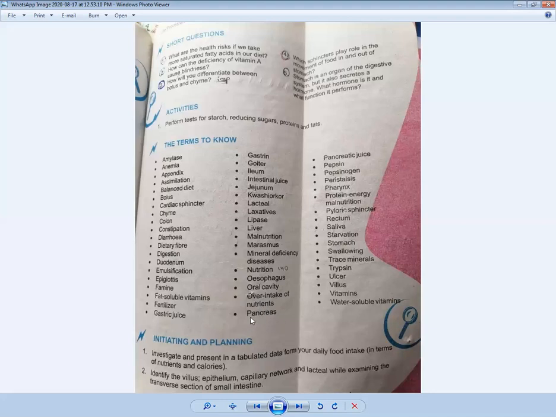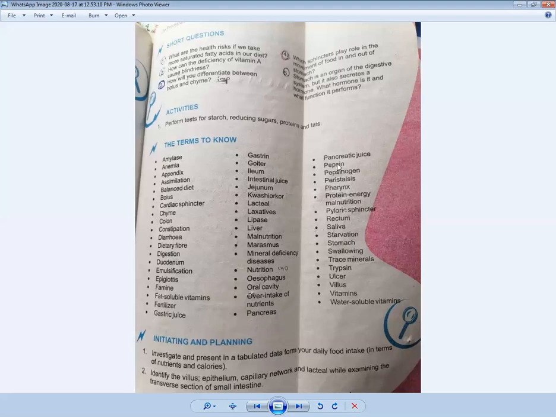Then there is the pancreas. Pancreas is the largest gland of the body. This is very important because in the pancreas three important enzymes are produced, which are called protease, amylase, and lipase. Protease only digests proteins present in the food, carbohydrase only digests carbohydrates present in the food, and lipase converts fats and cholesterol inside our body.